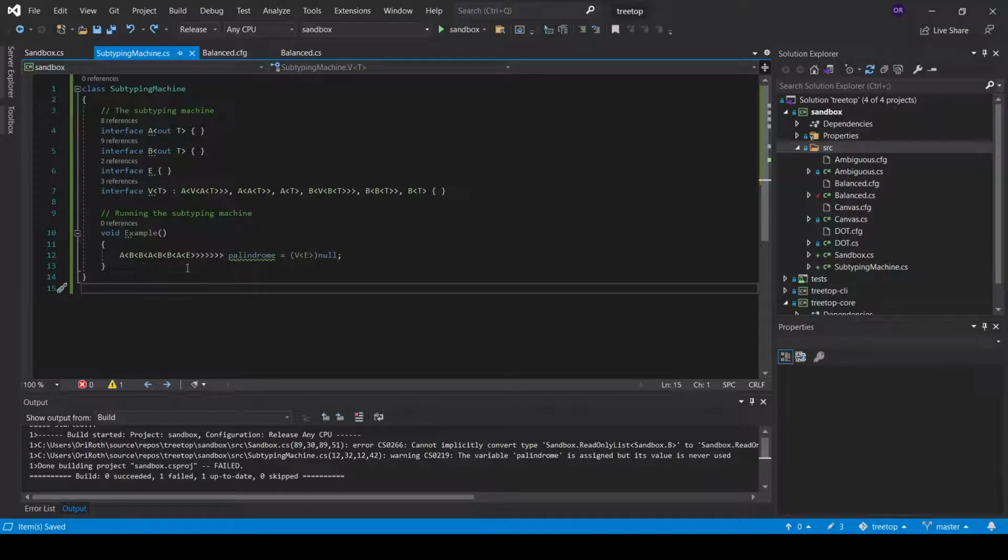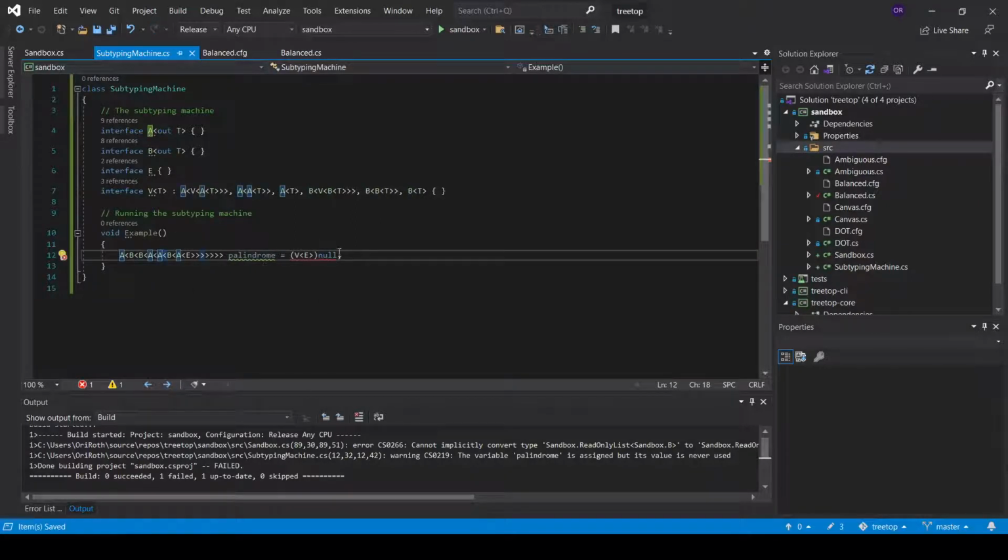If we make this word not a palindrome, then the assignment does not compile. And if we fix it into a palindrome again, then the code compiles.